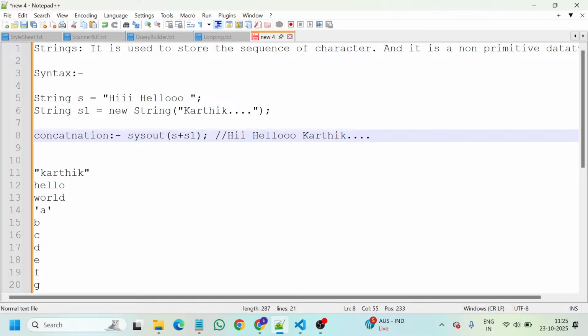So before taking the things, I just want to inform you that whenever you have created one non-primitive data type string, then automatically there will be one string pool. So nothing but, when coming to the real-time example, if you are using Snapchat, if you are taking n number of snaps, it won't come and store in your gallery.